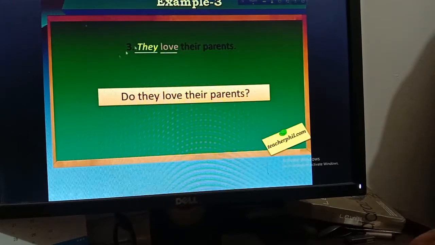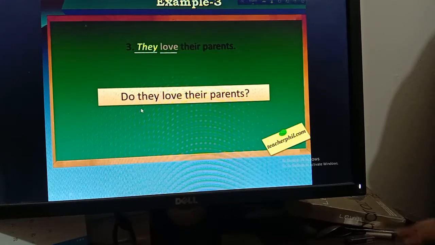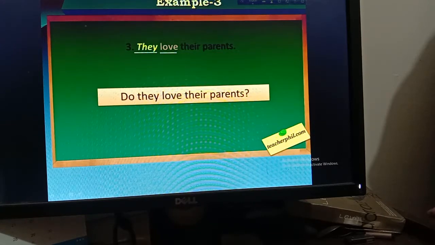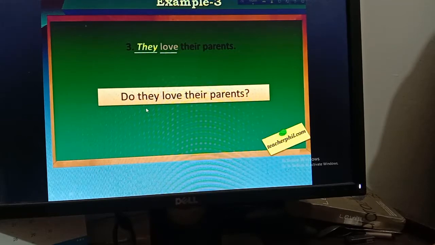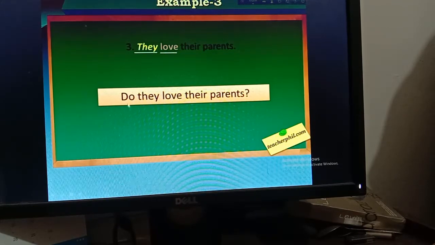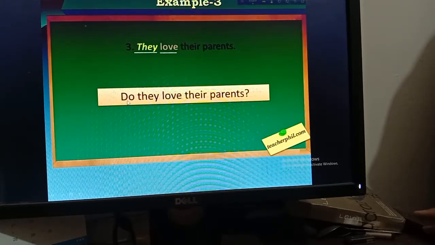Okay, now example number 3. They love their parents. I have already shown you all the steps. During your exam or classwork, you will just remember them. First you will find out the subject, then the verb, then the tense. I have not written it in detail again; I have just shown you how to make the question with this sentence.